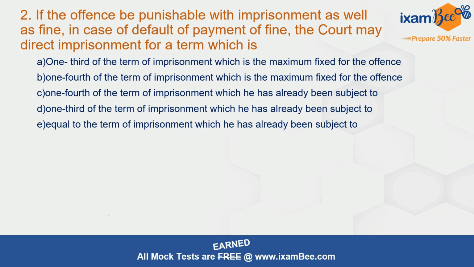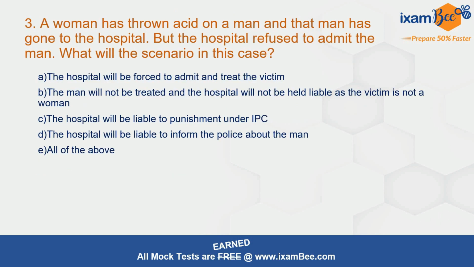Question number 2. If the offence be punishable with imprisonment as well as fine, in case of default of payment of fine, the court may direct imprisonment for a term which is. Correct answer here is B, 1/4 of the term of imprisonment which is maximum fixed for the offence. So if the fine is not paid, 1/4 additional imprisonment can be given. Sections 64, 65 of IPC talk about it.